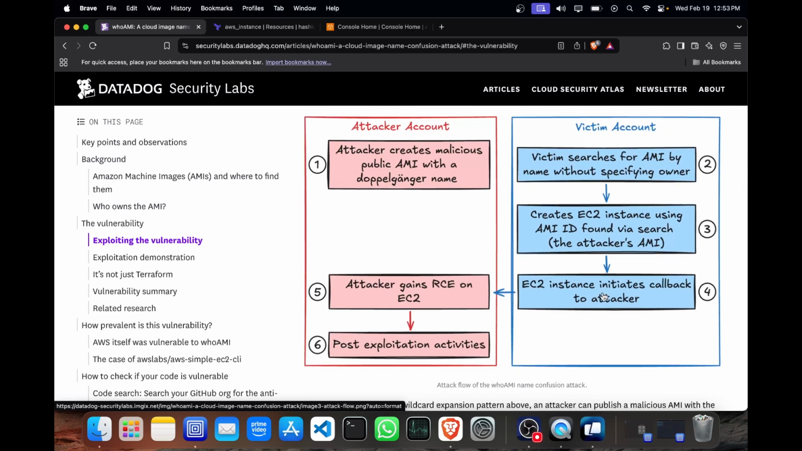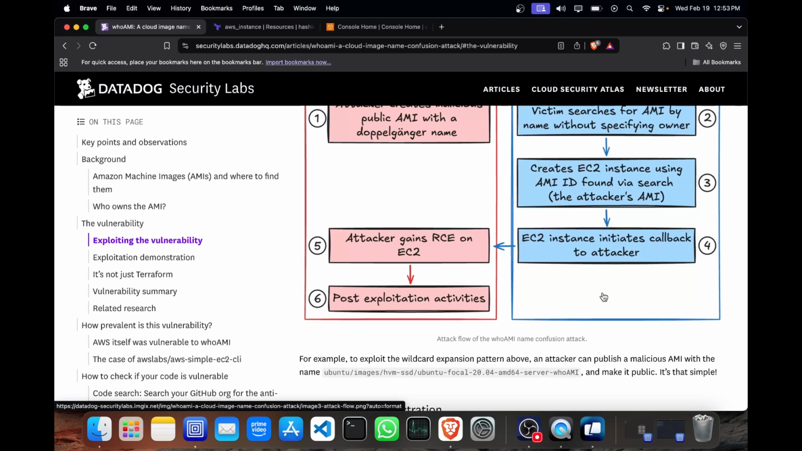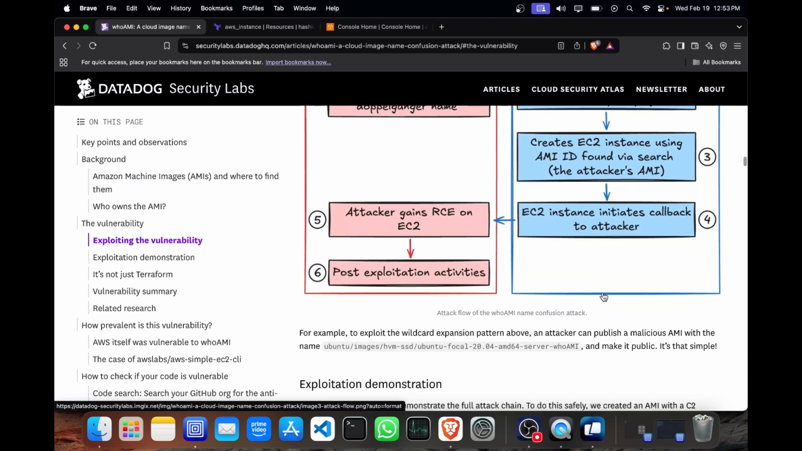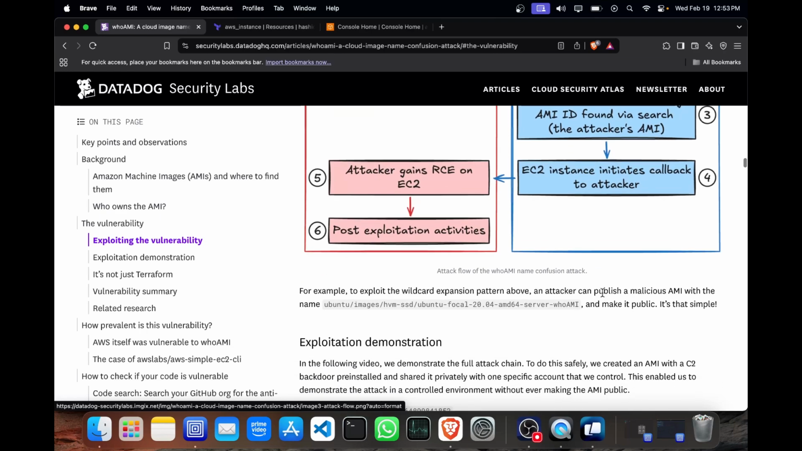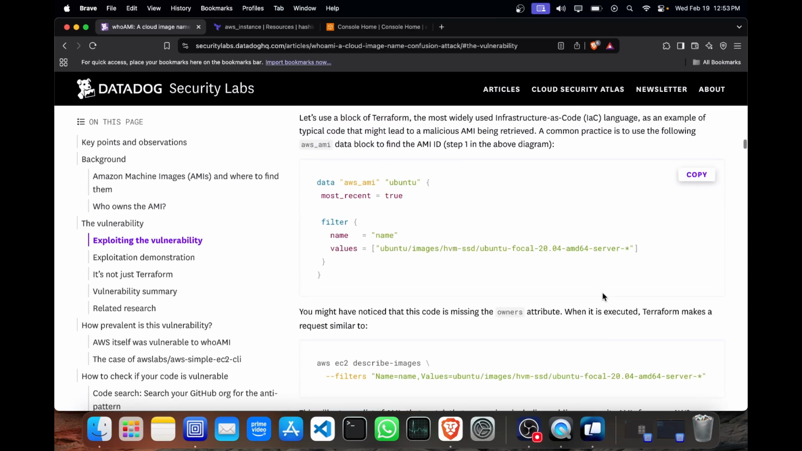The EC2 instance can then run malicious code to get a reverse shell back to the attacker, and the attacker gains remote code execution on the EC2 instance. Then he can start his post-exploitation activities, like privilege escalation. This is a subset of a supply chain attack. Because organizations use infrastructure as code to deploy multiple resources, in a single run it can exploit thousands of AWS accounts.